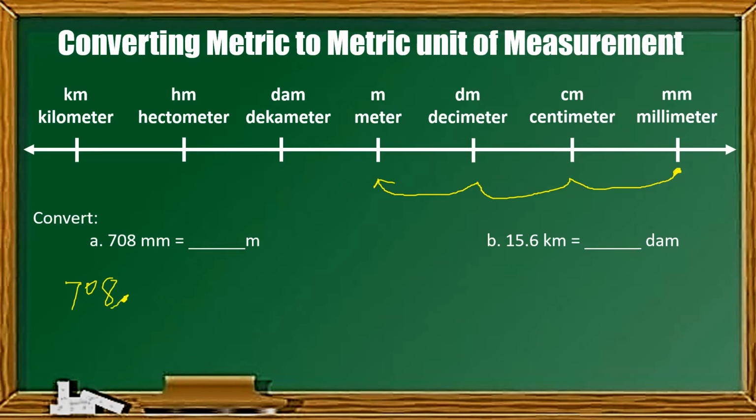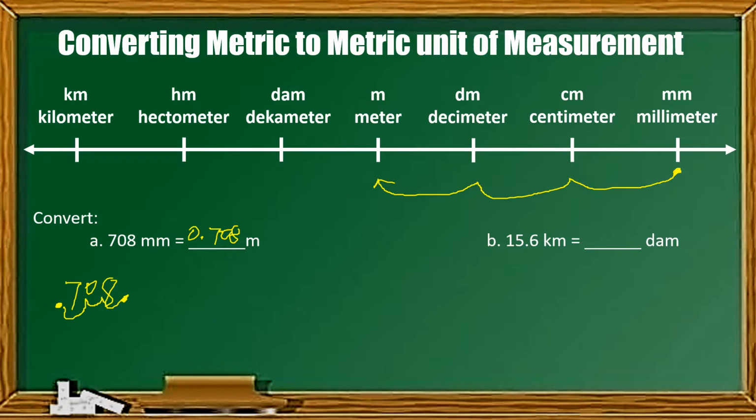So that is 1, 2, 3. And then mapupunta na dito yung decimal, and that is our answer. So that will be 0.708. Then that is our final answer. Once na napunta sa pinakang unahan yung decimal, lagyan nyo na lang ng 0 sa unahan para maging 0.708 meter. And that is the equivalent of 708 millimeter.